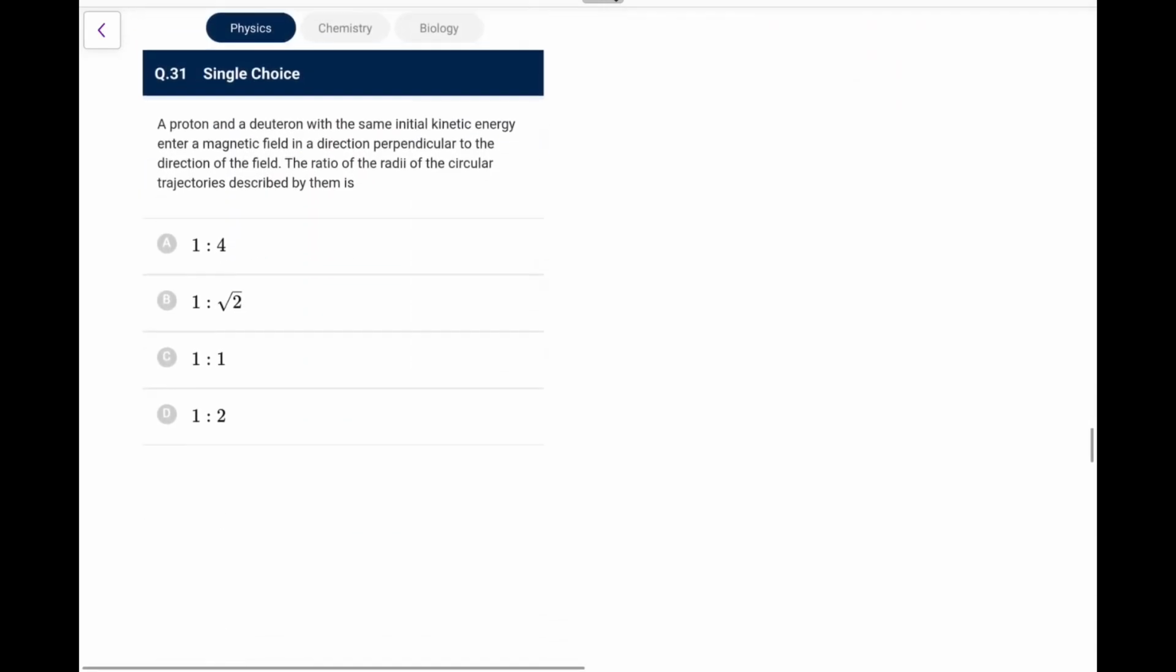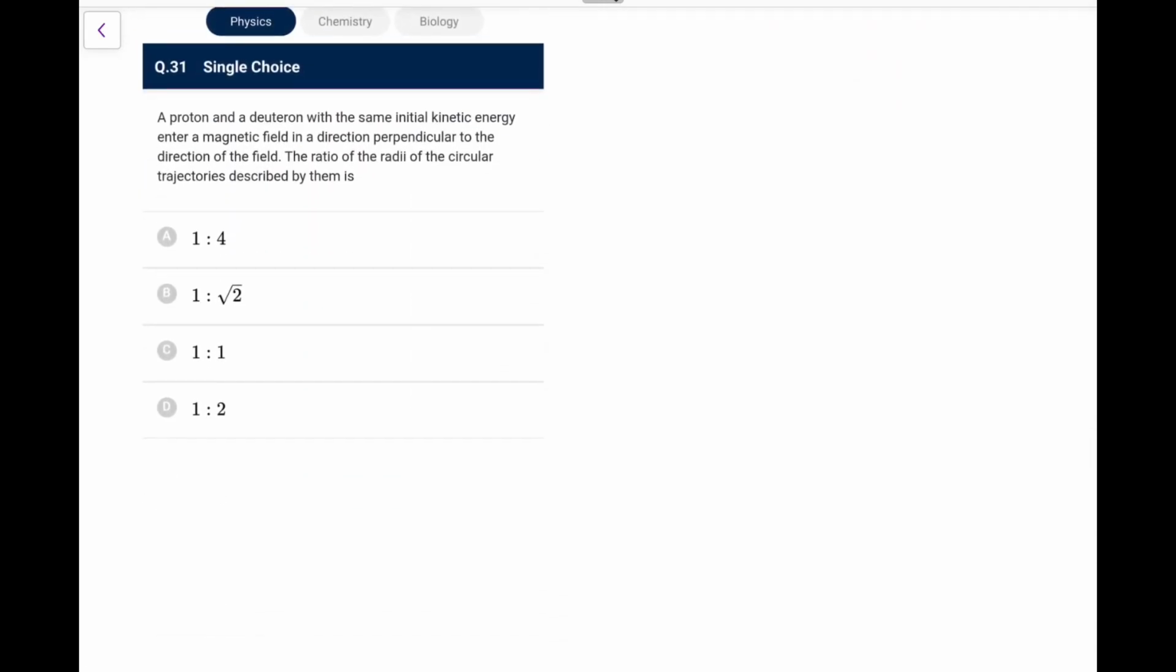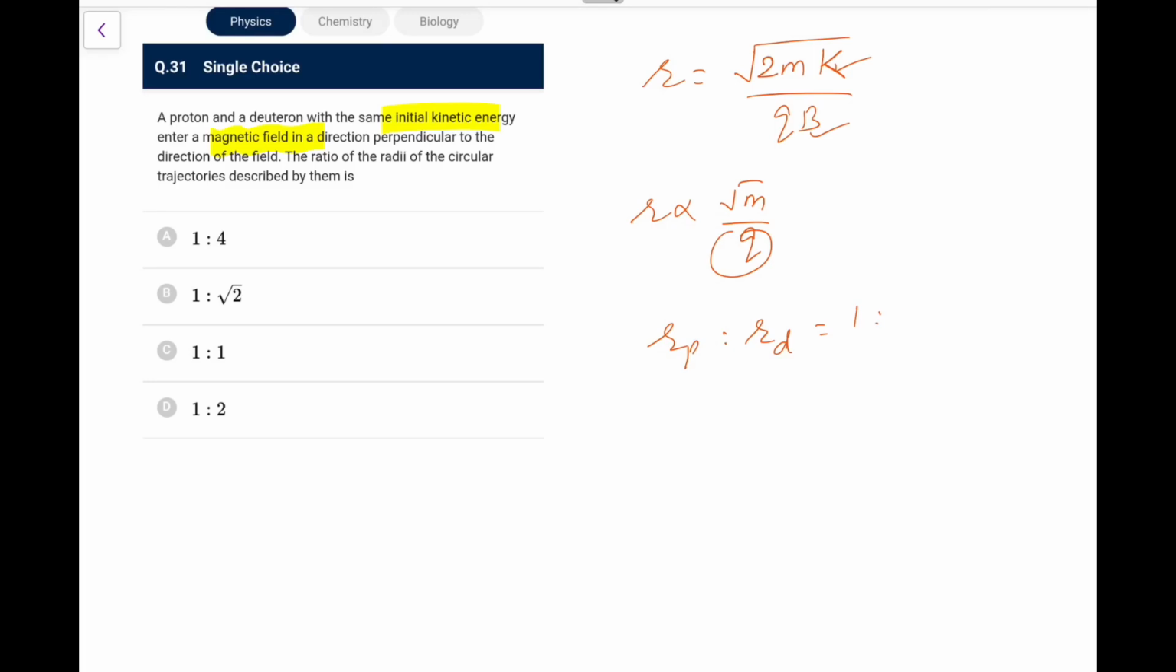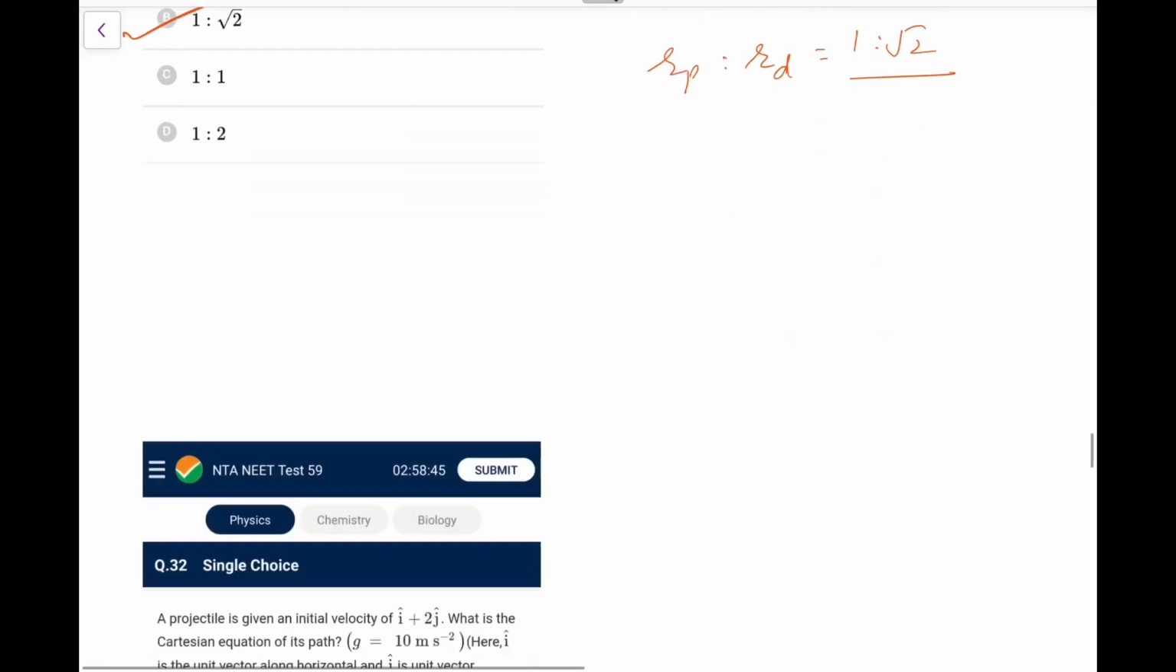Okay, next. A proton and a deuteron with the same initial kinetic energy enter a magnetic field. The ratio of the radii. So you know this thing. R is mv by qB, and you write mv as root 2mK, so R is root 2mK by qB. Because K is same, B is same, R is proportional to root of M by Q. Both will have same charge, so R is proportional to root of M. So R of P is to R of D would be equal to 1 is to root 2. That is what we can write. Go for option B. That's an easy one. You have done this question many a times.